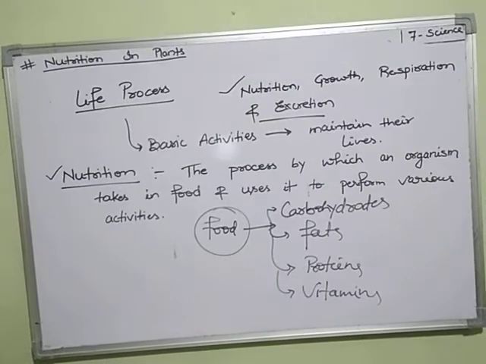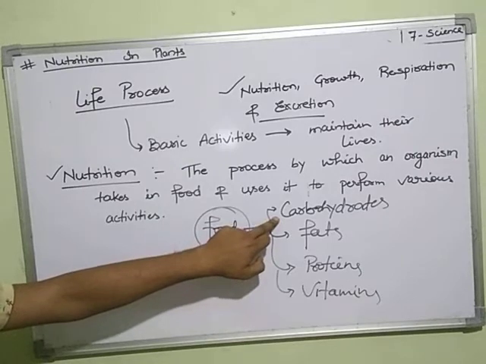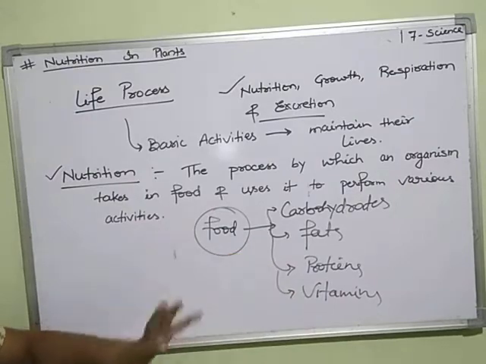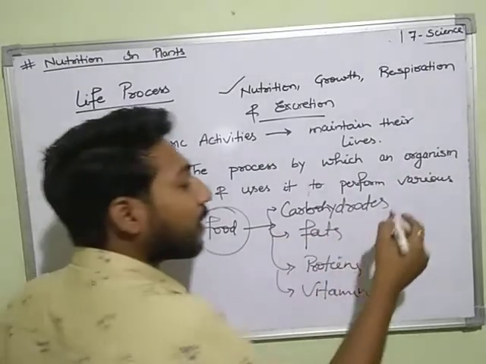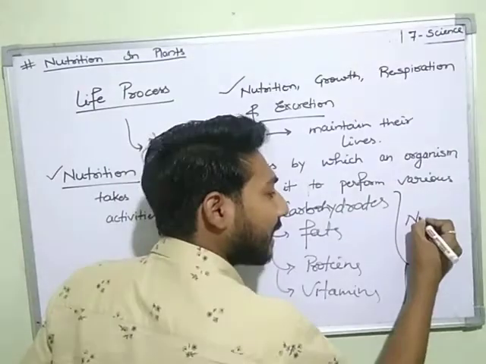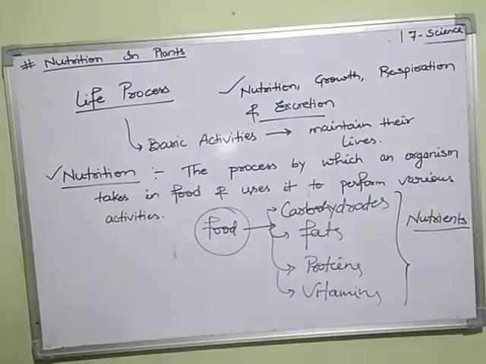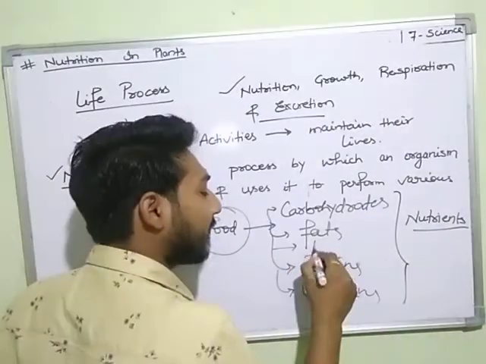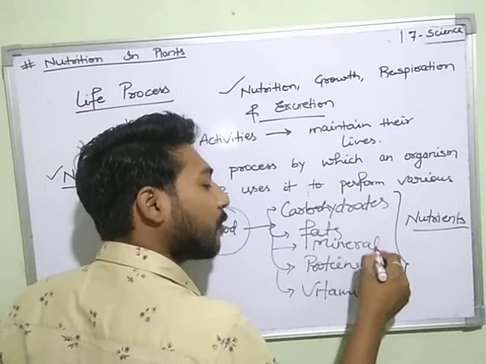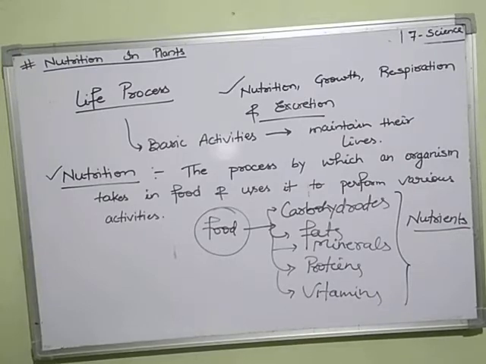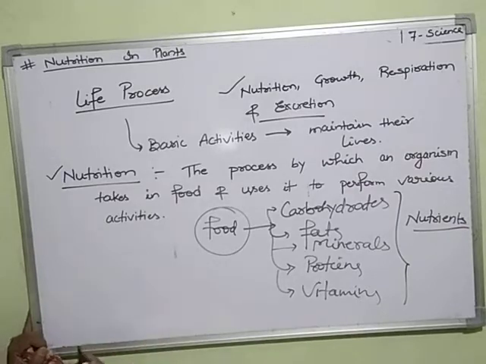That means in food there is a component of carbohydrate, there is fat, there are vitamins, there are proteins, there are minerals. These all components are called nutrients. So what are nutrients? Nutrients are the combination of carbohydrates, fats, proteins, minerals, vitamins. The nutrients of food are chemical substances. The nutrients are essential for living organisms to perform their activity.